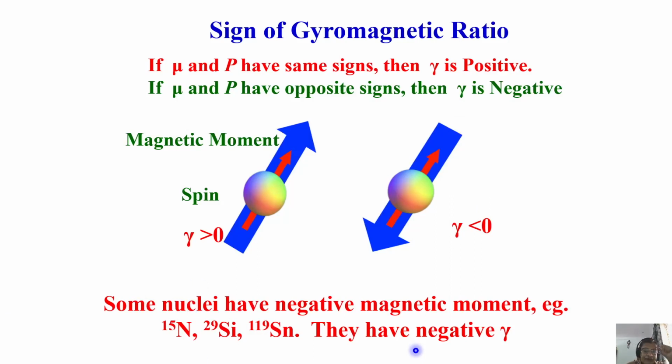There are many examples of nuclei like nitrogen 15, silicon 29, tin 119. All these nuclei have negative gyromagnetic ratio. The reason is that, depending upon the sign of gamma, the sense of precession, the normal precession of the spins in the magnetic field, is different.